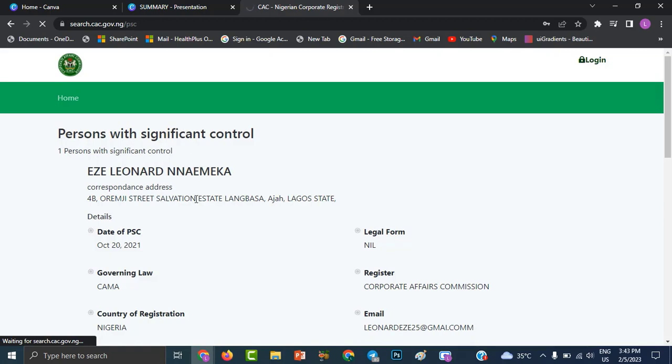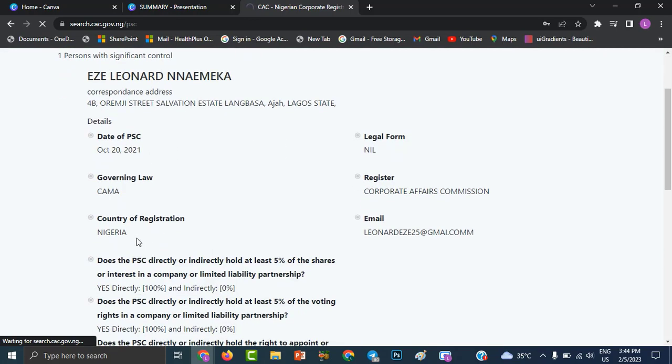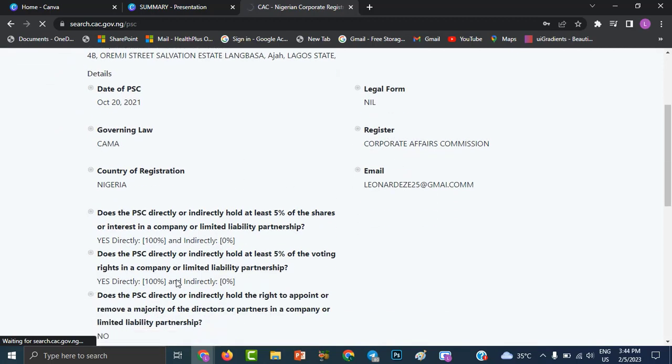Person with significant control. This business has only me as the director and shareholder. So you can see this is my name, and then this is the date, October. The date it was submitted is the date of PSC, date of person with significant control. So governing law is CAMA, Registered Corporate Affairs Commission. This is my email address.